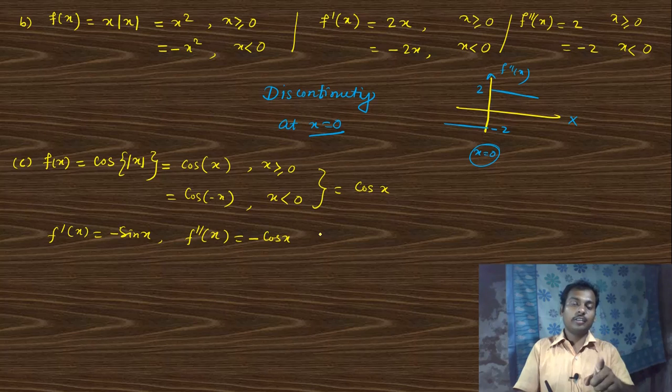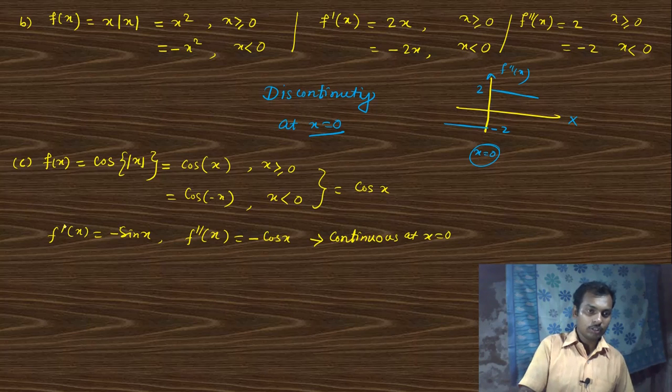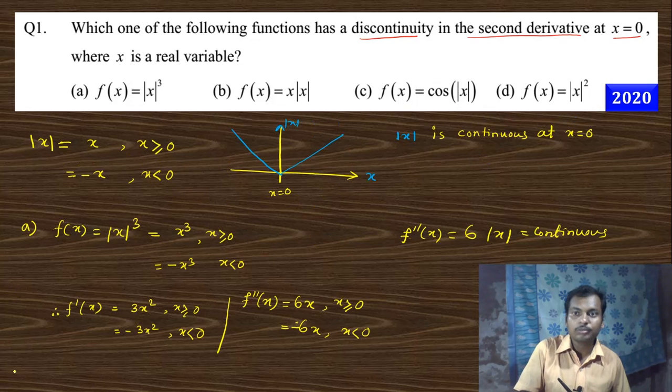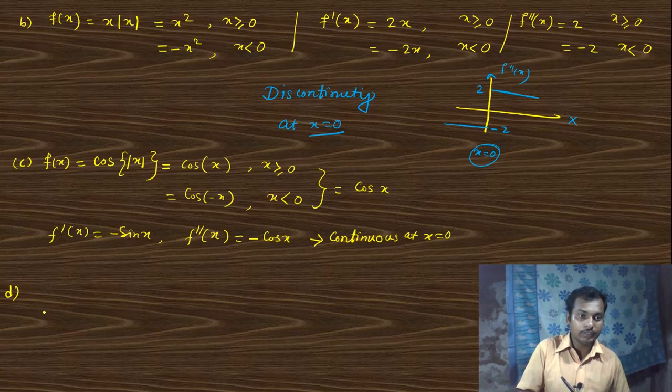Since cos x is continuous at x equal to 0, this is continuous at x equal to 0. Next one was option D. What was option D? The option D was f of x equals mod of x squared, right?